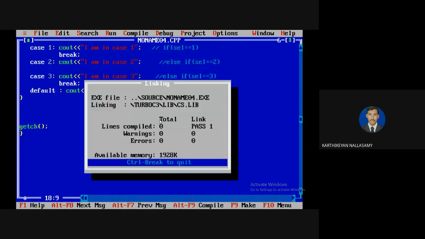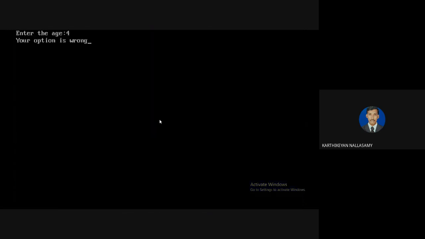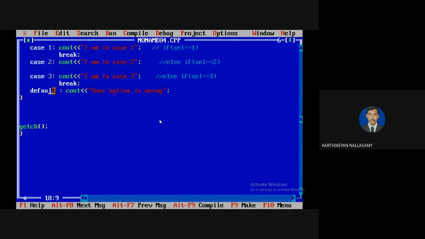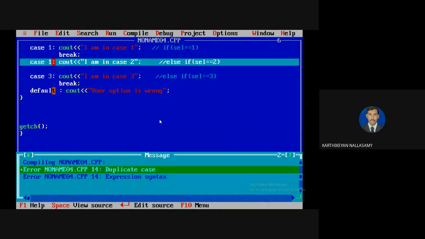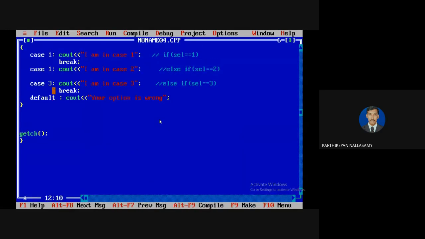So I'm going to run this program so that the default will be executed. It shows "Your option is wrong." But here the default statement is optional, and you can place this default statement anywhere in your switch case. For example, I am going to give 1 again. It shows the error message as duplicate case. Clear? It means that a case 1 already exists.